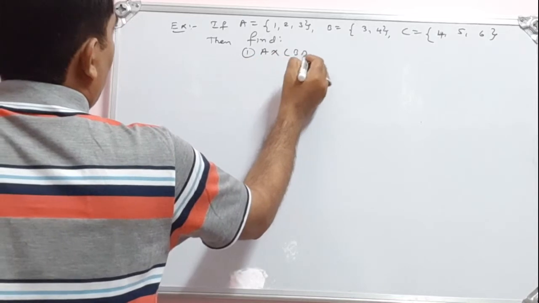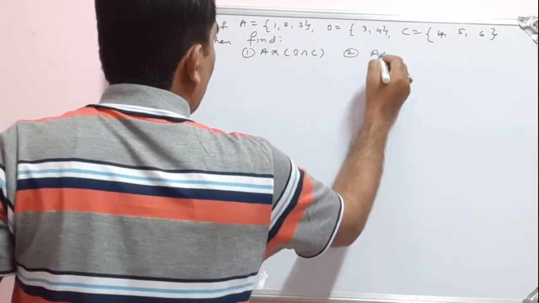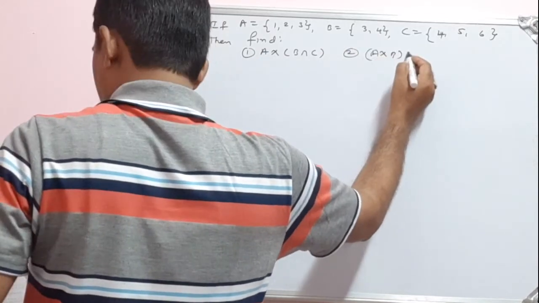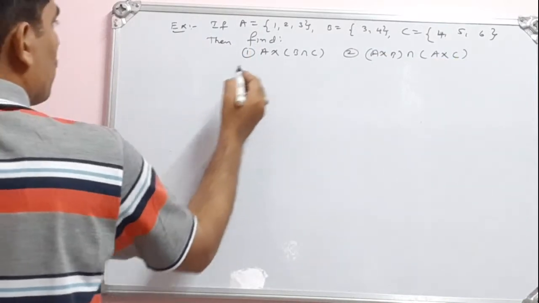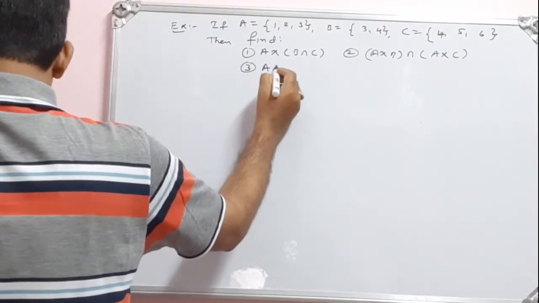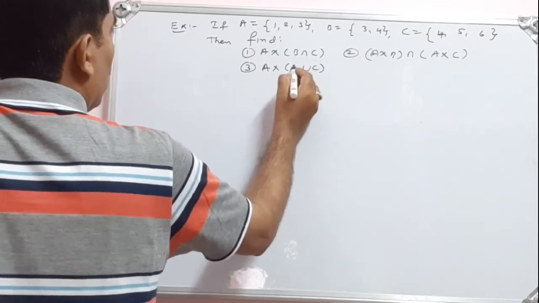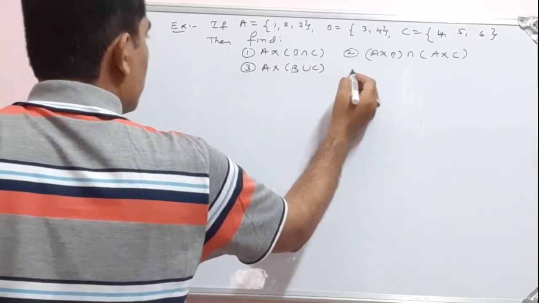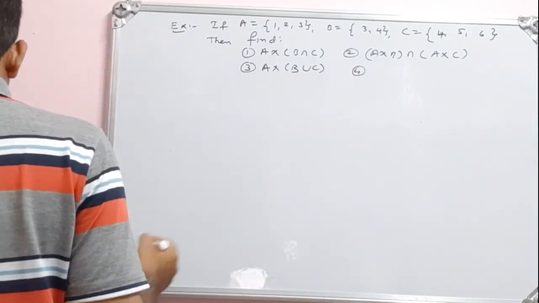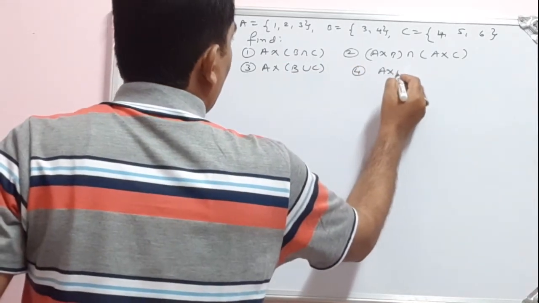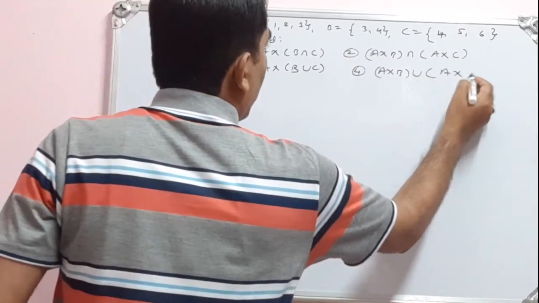We have to find out A cross B intersection C, then A cross B intersection A cross C, then third one is A cross B union C, then fourth one is A cross B union A cross C.